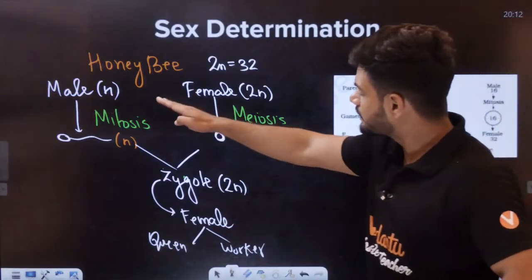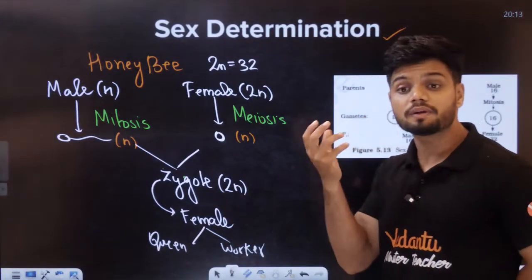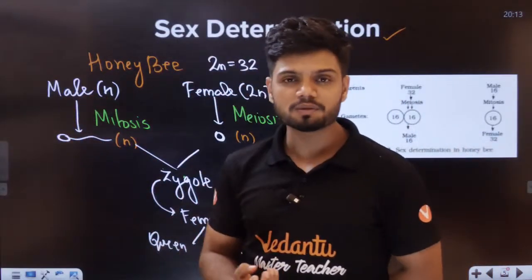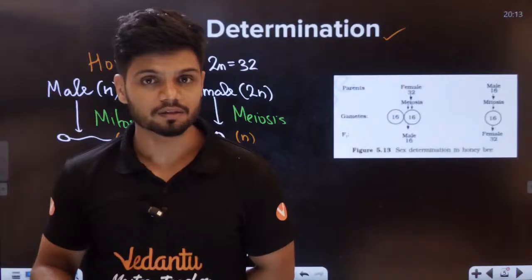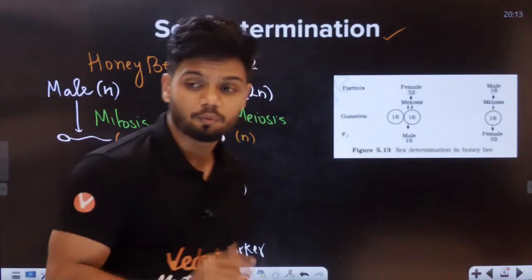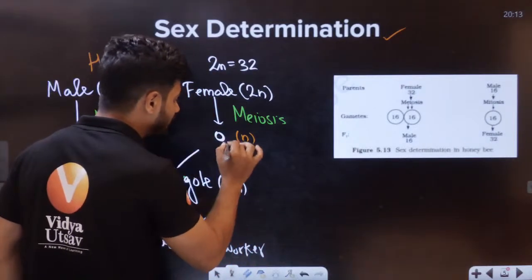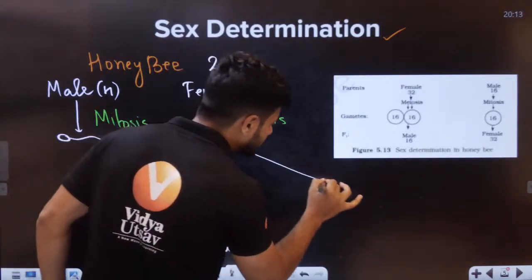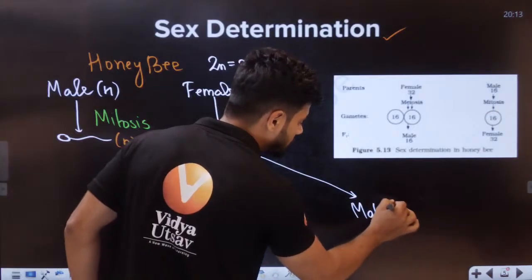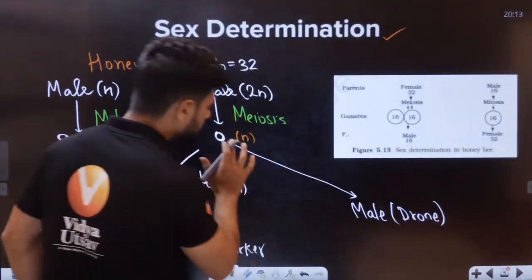Now you might be wondering, this is how we get female, then how do we get male? How is it possible to obtain male in the case of honeybee? Is it even possible? Yes, it is possible. In the case of honeybee, this egg will directly develop into a male drone.